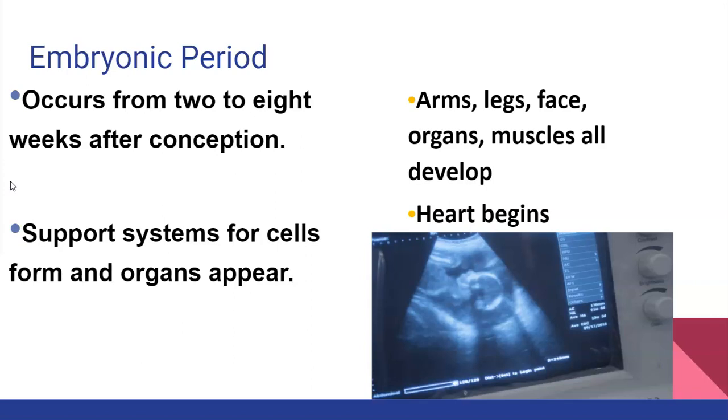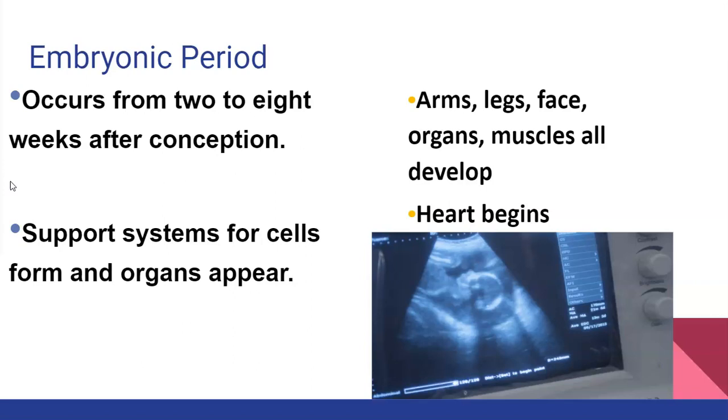The cells begin to form organs such as the heart, and during this embryonic period, that is when the heart begins to beat. You also get the arms, legs, face, other organs, and different muscles all developing.